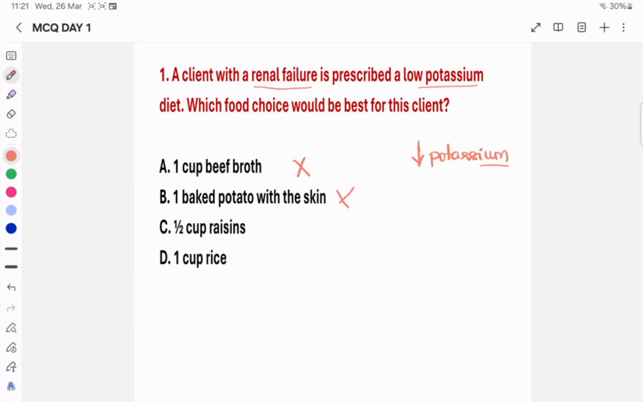Then half cup of raisins contains a maximum amount of potassium, so it is not an answer. Then 1 cup of rice. Compared to the above three options, the fourth option is the right answer. So in this question, the selected low potassium diet is 1 cup of rice. We'll discuss some important points regarding this question.